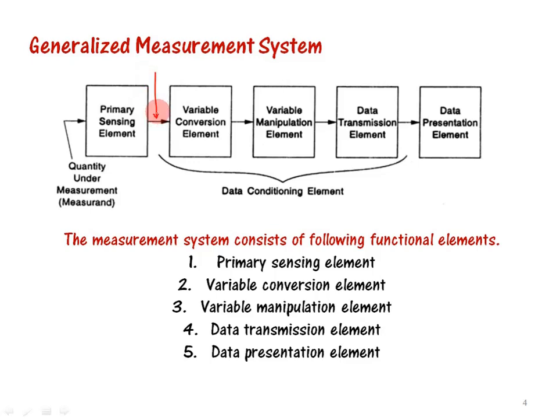So this is the primary sensing element output, let's say an analog signal, and the third block is the variable manipulation element. Let's say this is a digital circuit. This digital circuit accepts only digital signals. If you give the analog signal directly to this, it will not understand. So whenever we give this analog signal to the third block, we need to convert the analog into a digital form by means of an A to D converter. So the second block is nothing but the A to D converter in this case. Then this is given as input to the third block.